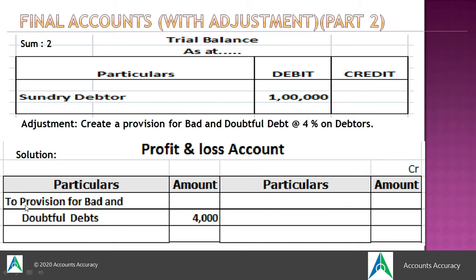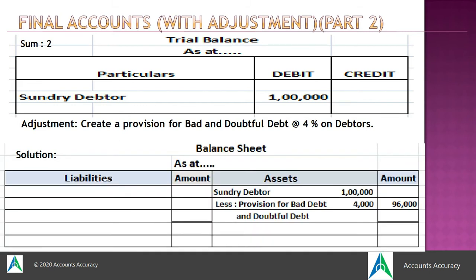In the profit and loss account, it will be treated as an expense. That means it will be shown on the debit side of the profit and loss account as an expense. And again, in the balance sheet, it will get deducted from the debtors. The amount of 4% on 1 lakh, that is 4,000.